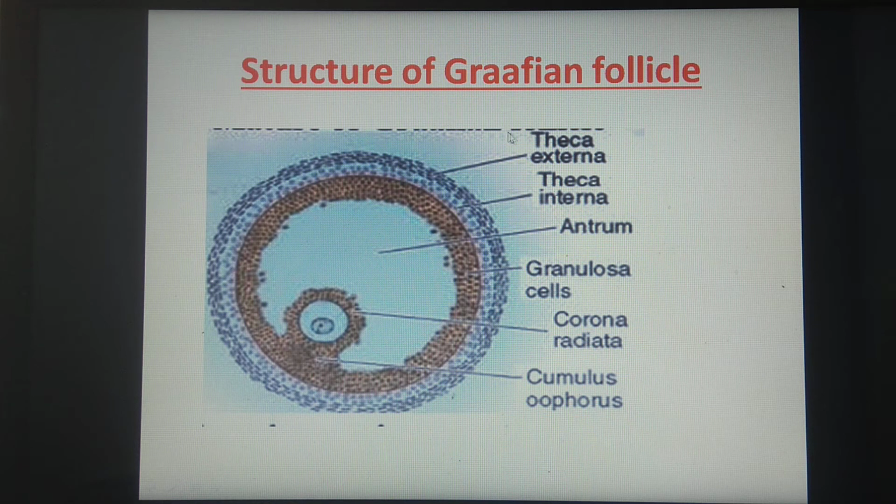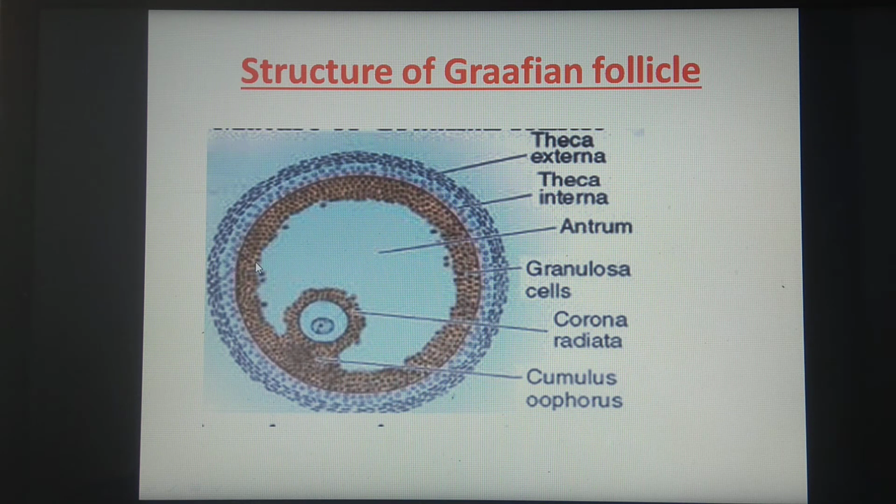We have studied before that the layers of theca externa and theca interna are added by the stroma cells. The cavity which is formed here between the oocyte and the granulosa layer is called the antrum, which is filled with a fluid called liquor folliculi. And this ovum, in the form of a secondary oocyte, is attached towards one side. It is not present in the center, and hence it is called an eccentric structure. Remember that this is eccentric, that is, not present in the center.